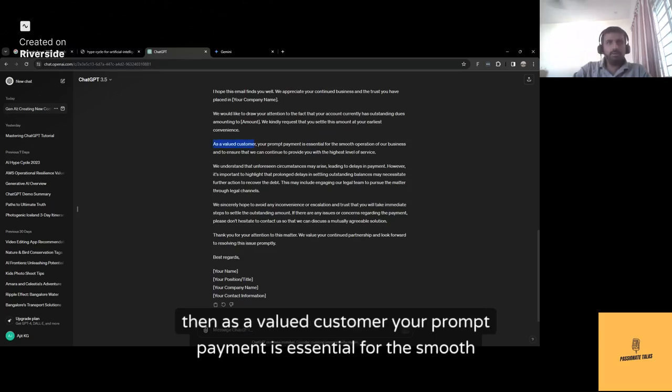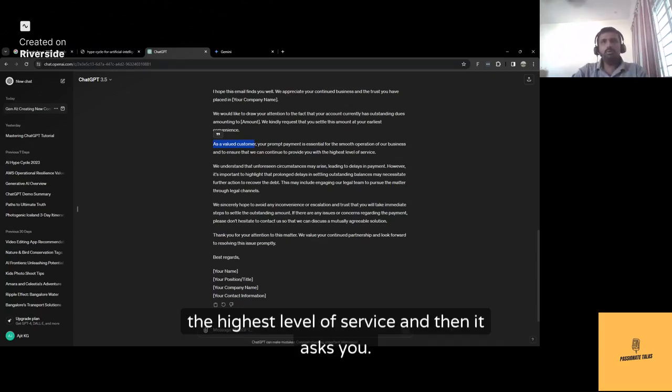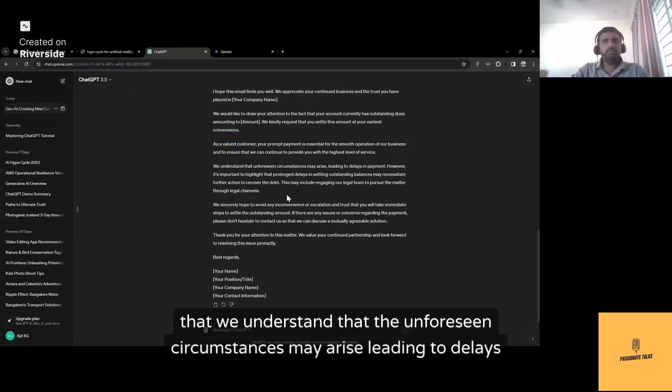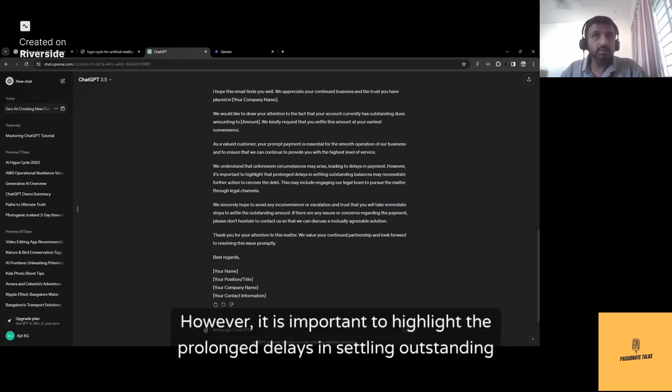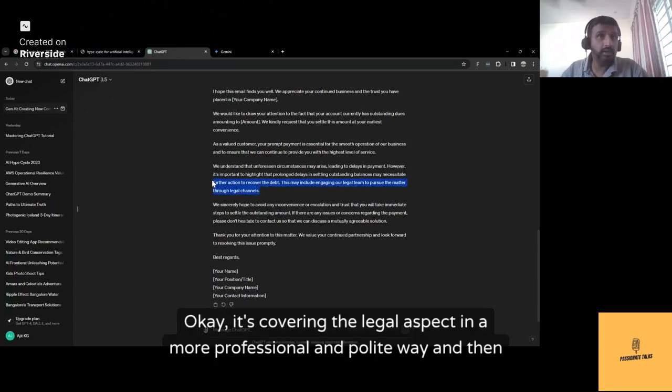And then, as a valued customer, your prompt payment is essential for the smooth operation of our business and to ensure that we can continue to provide you with the highest level of service. And then it says that we understand that unforeseen circumstances may arise leading to delays in payment. However, it is important to highlight that prolonged delays in settling outstanding balances may necessitate further action to recover the debt. So this comes the legal aspect. Okay, it's covering the legal aspect in a more professional and polite way.